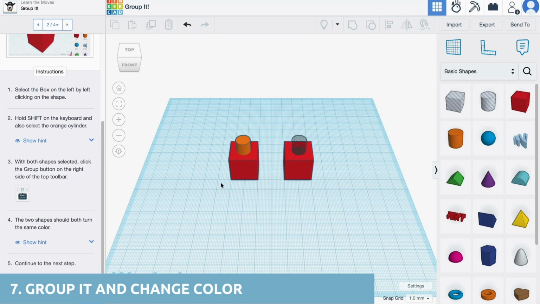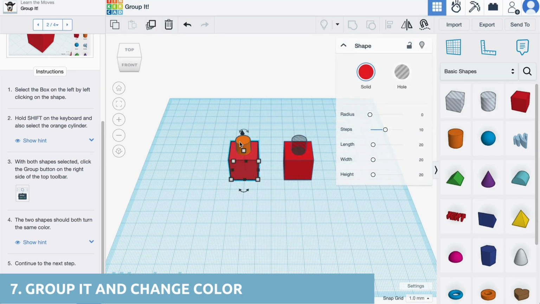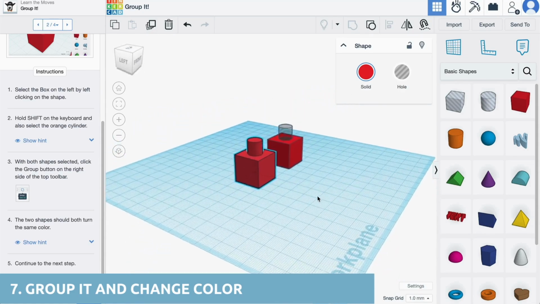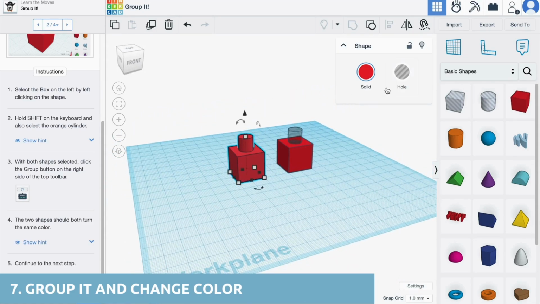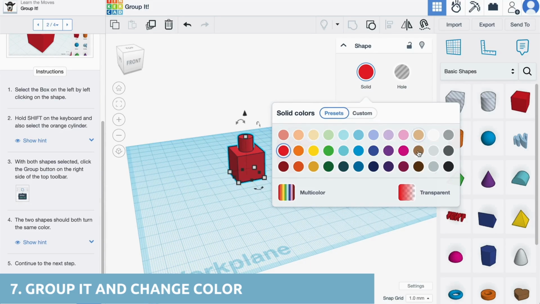To group objects, select multiple objects using the Shift key. Then, tap the Group button in the top bar. You can also change the color of objects from the editing options.